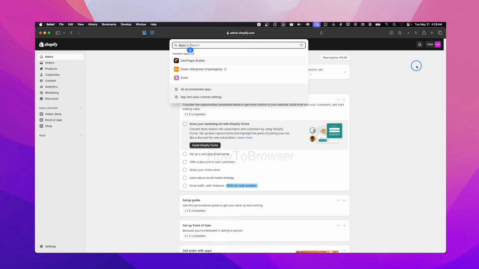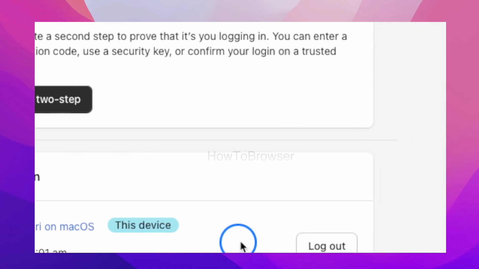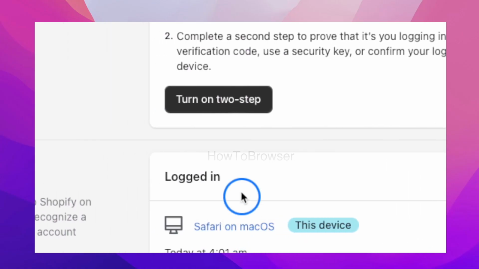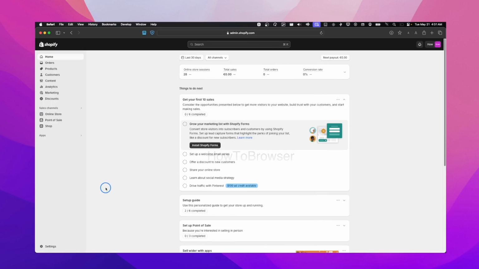And another thing that you need to check: make sure you don't have other logouts. Don't log out of this device that you are currently on. So here, just click on log out. And then what you need to do here is to go to settings.